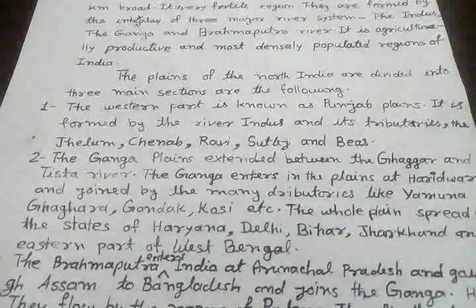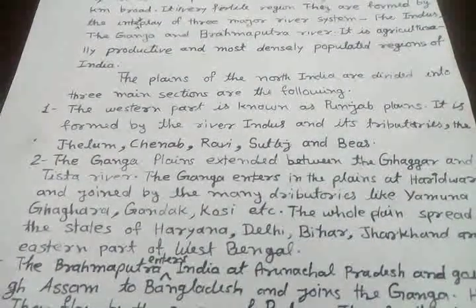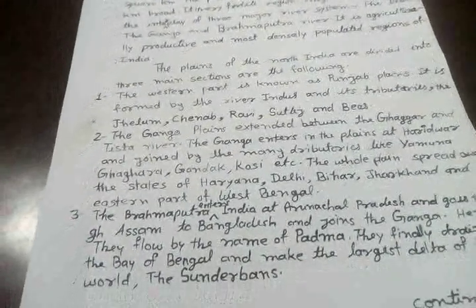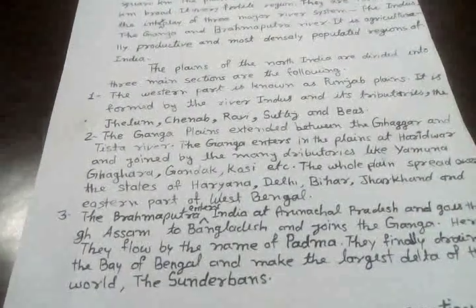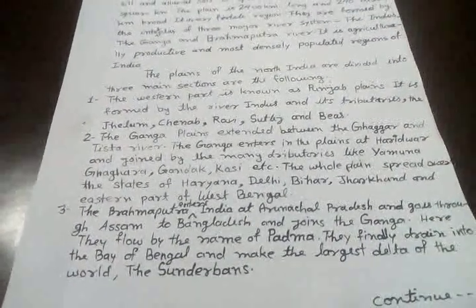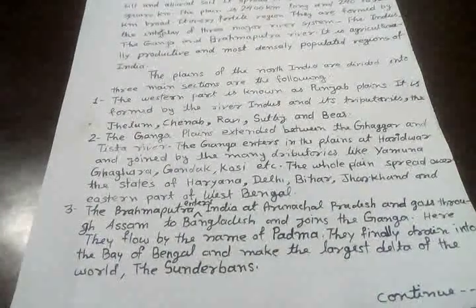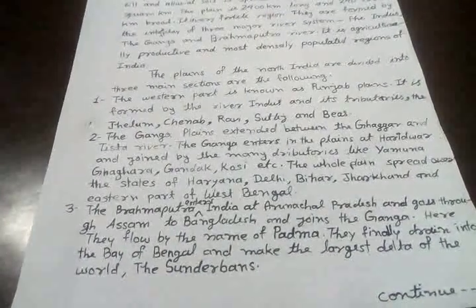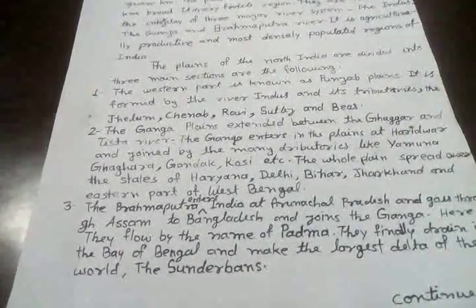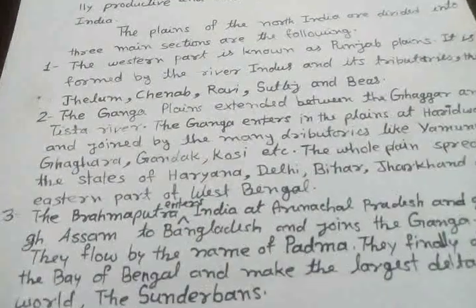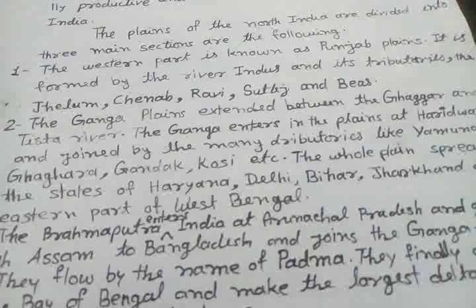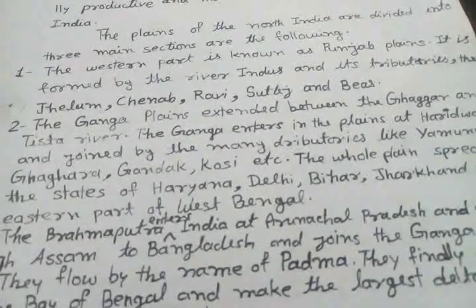A tributary is a small stream or river which joins the main river.